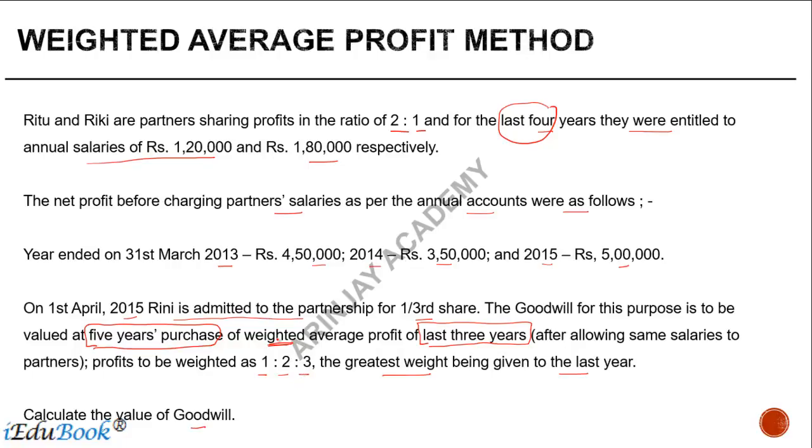In this question, the 4 years does not have any significance, because you are calculating the goodwill based on profits of the last 3 years. So only these 3 years are to be considered, and not the 4 years. It's only meant for distracting you a little bit. Just pull out the information which is relevant to you, leave the remaining one.